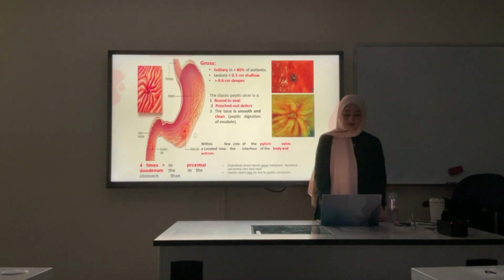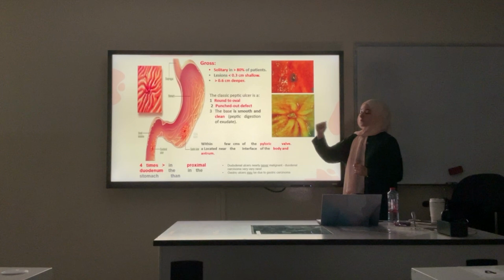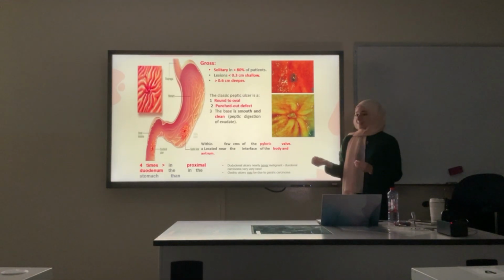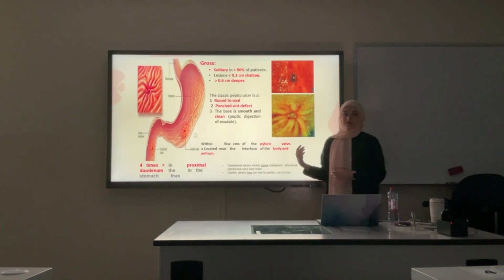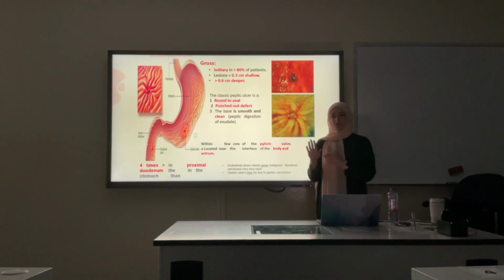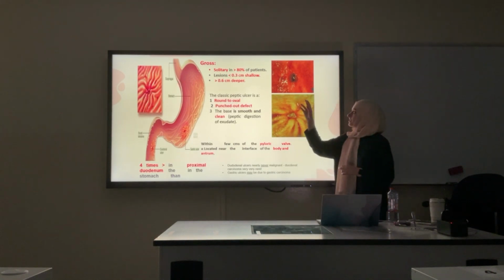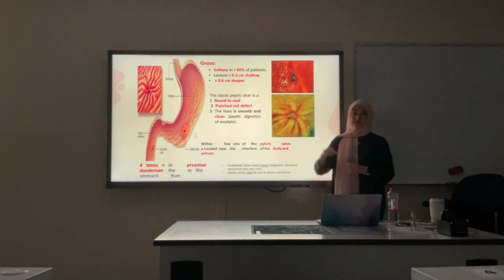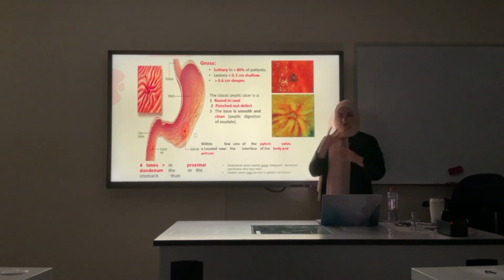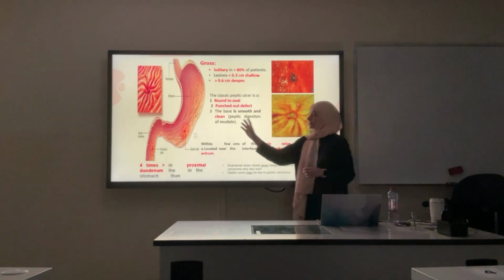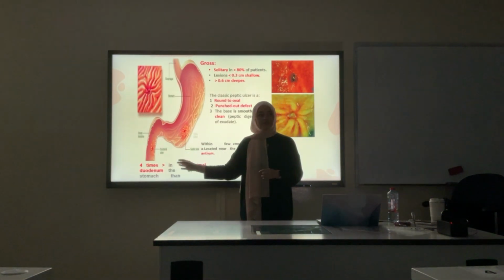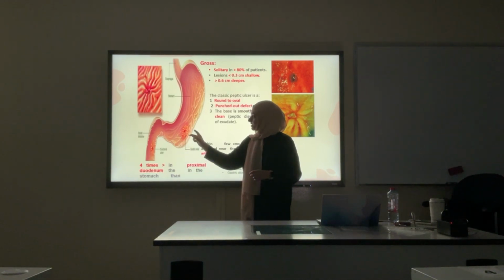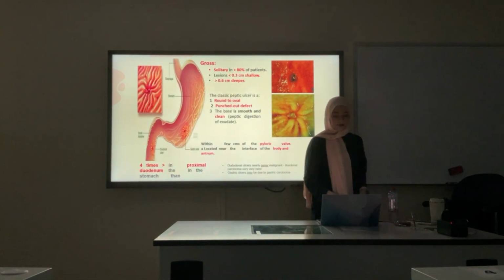These ulcers in the stomach might look alike. The duodenum has ulcers as well, but duodenal ulcers are rarely malignant. In the stomach, if you see an ulcer, it might be just peptic ulcer disease, but it can also be cancer, because gastric cancer looks a lot like the ulcer caused by H. pylori. When they do an endoscopy, if they find any ulcer in the stomach, they should biopsy it. If it was in the duodenum, it's rarely biopsied because it's almost never malignant. In the stomach, it can be due to gastric cancer, which we'll talk about later.